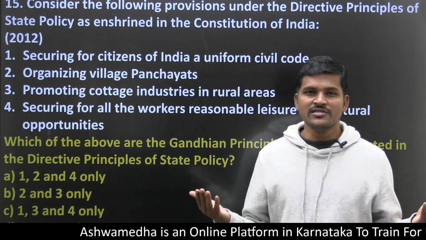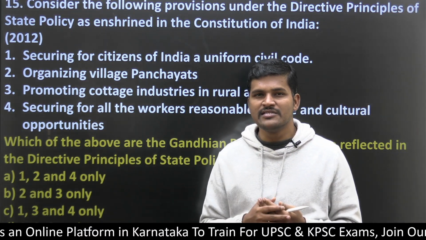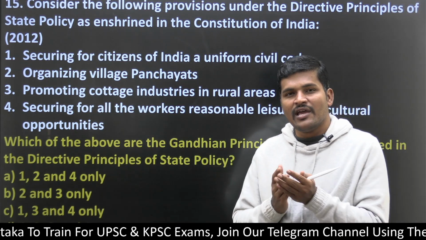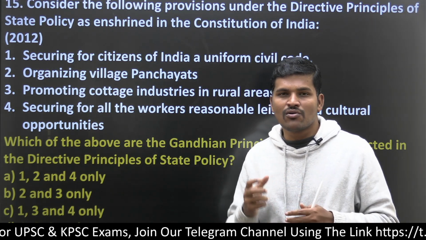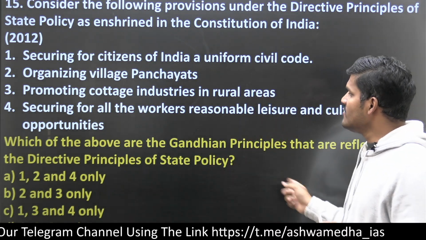In Swaraj, people are ruling by themselves. It is economic independence and decentralized economic development, and it empowers every human being. There is no crony capitalism in Gandhian principles. That's why the answer is 2 and 3.